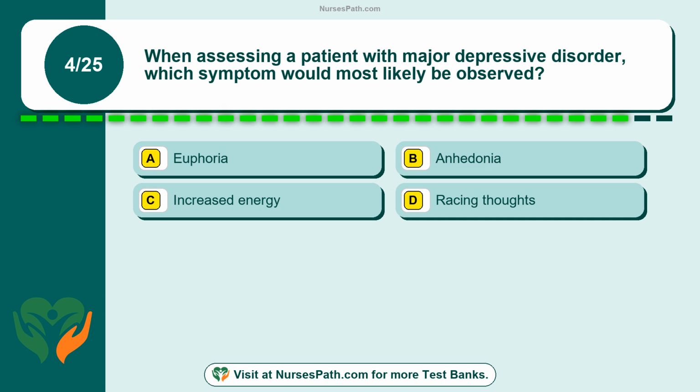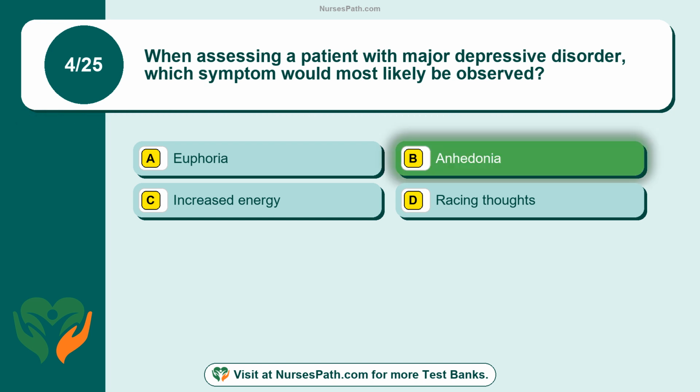Question 4. When assessing a patient with major depressive disorder, which symptom would most likely be observed? Option A. Euphoria. Option B. Anhedonia. Option C. Increased energy. Option D. Racing thoughts. The correct answer is option B.